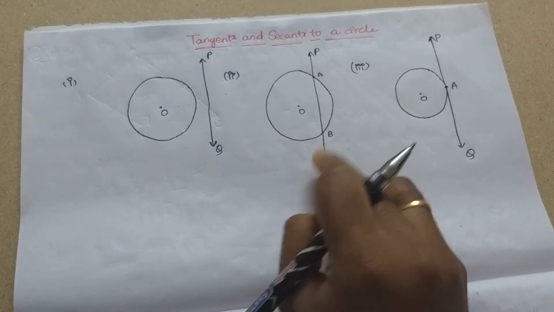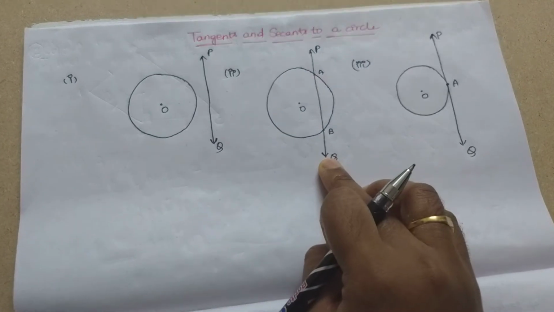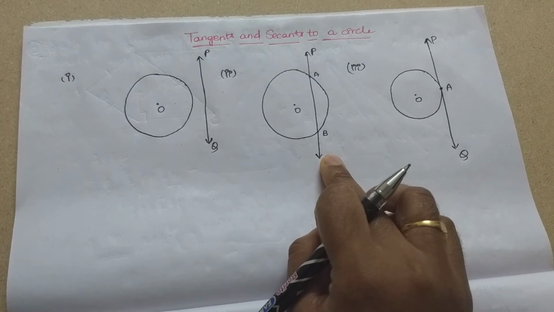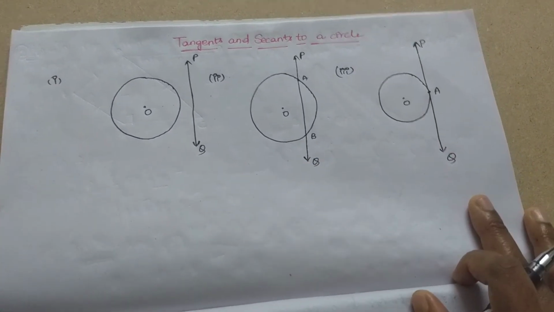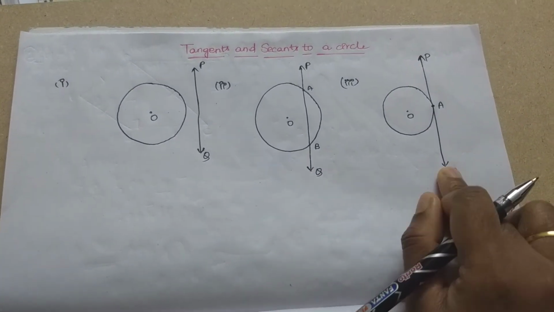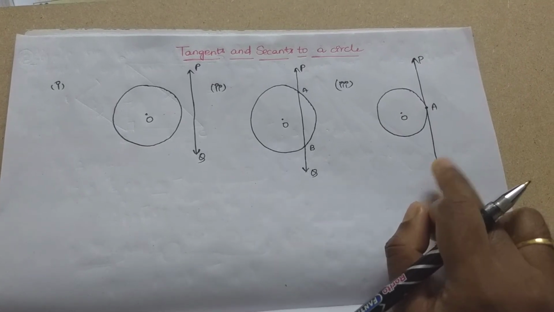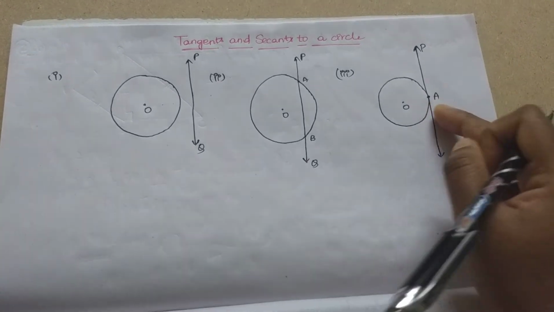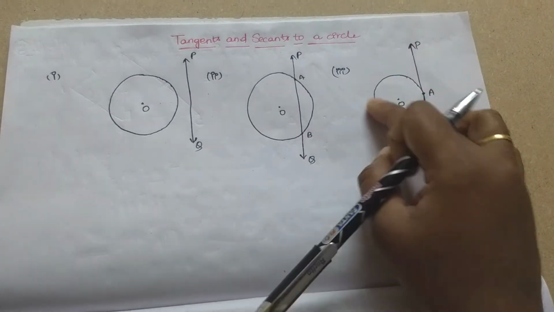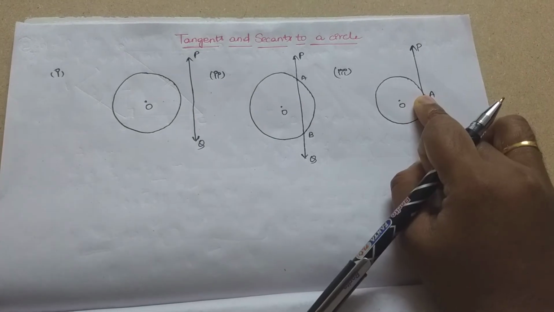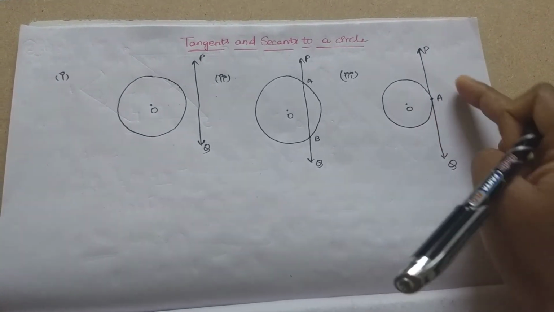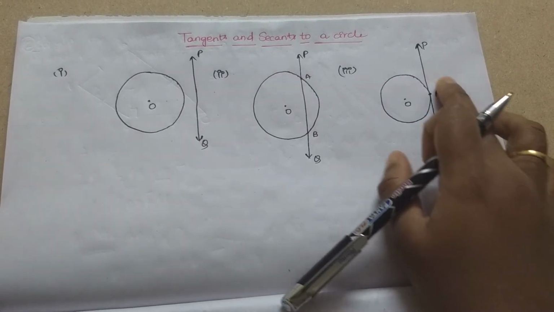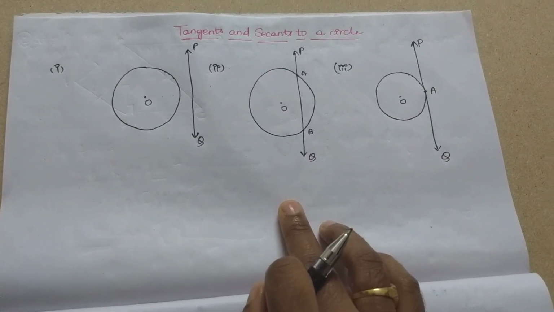So, in this case, this line PQ is called a secant of the circle. Clear? It's called a secant of the circle. So, let us move on to the third case here. When you see here, there is only one common point, that is A. So, this line intersects the circle at only one common point, that is A. So, this line PQ is called a tangent to the circle.